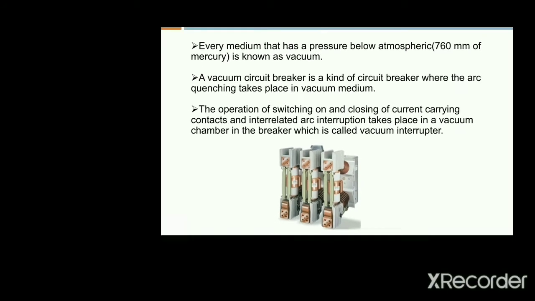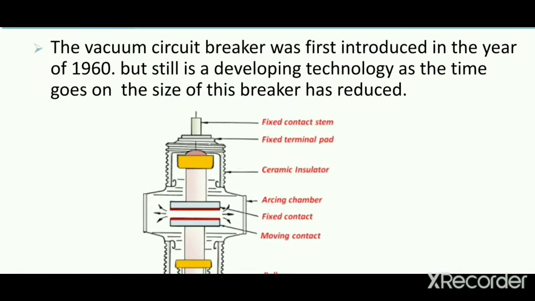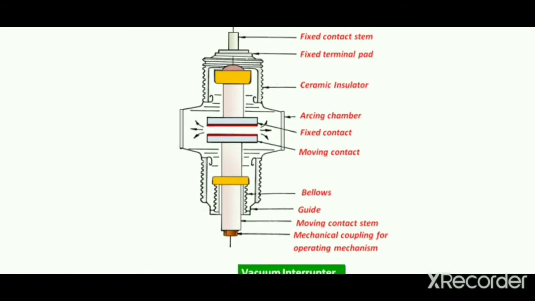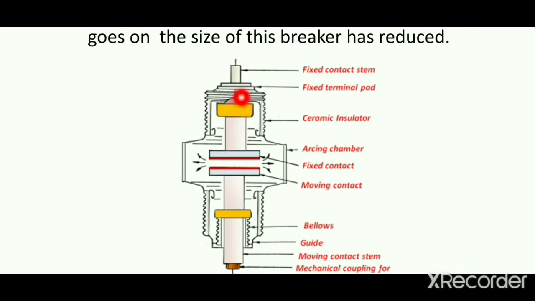This is the overall view of the vacuum interrupter. In it we have different parts. This is the fixed contact stem, this is the fixed terminal pad, and this is the ceramic insulation. It is used for protection.